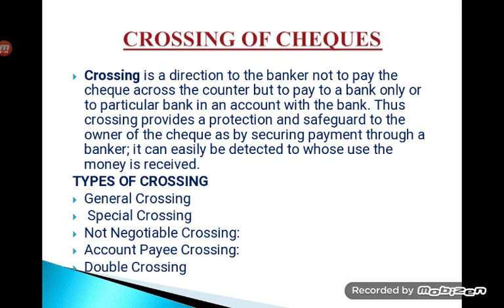Suppose you draw two transverse parallel lines across the face of the check, you cannot withdraw the money across the counters. It has to be credited into the account of the person whose name is written. That is what is called crossing, which is given under this particular meaning as well.